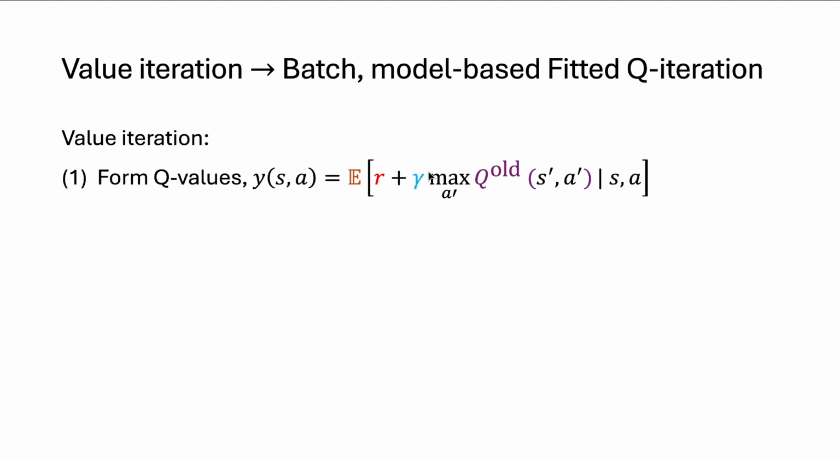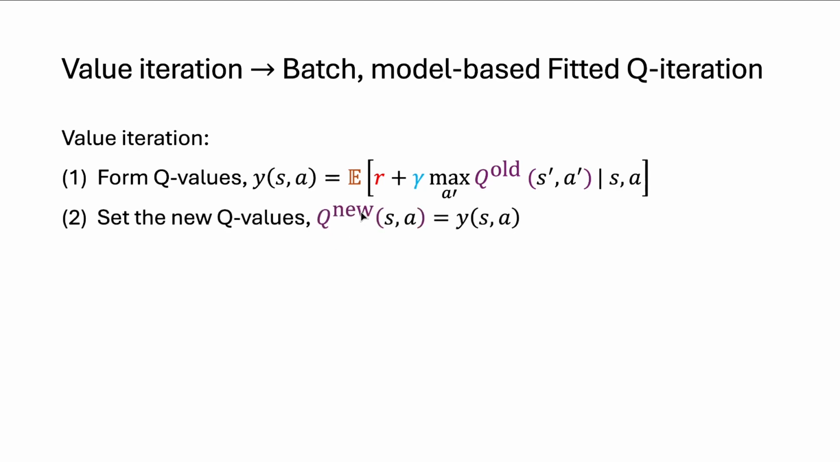So this is our r plus gamma times the next state value, where our next state value estimate is the maximum over all actions of our action value estimate of all action values of that next state. Then we're going to take these value estimates and we're going to set our Q function equal to them. So we're going to set our new Q function, Q new, just equal to these value estimates at every state action pair. So all I've done is separate out the normal Q value iteration algorithm onto two separate lines. First, forming the Q values, and second, setting the Q values. And I'm going to loop this process over and over again. So this will repeat over and over again.